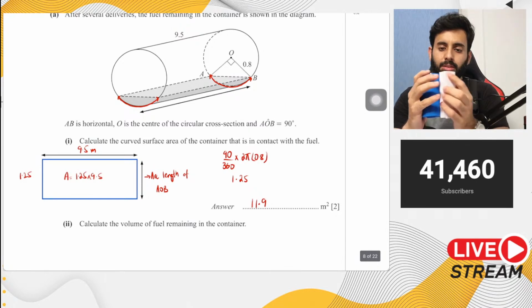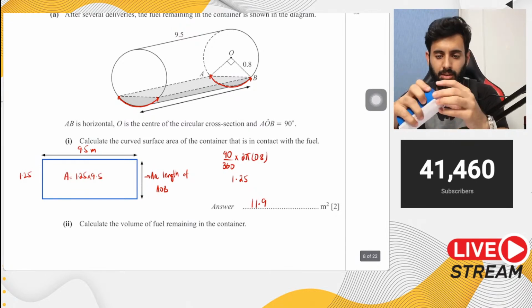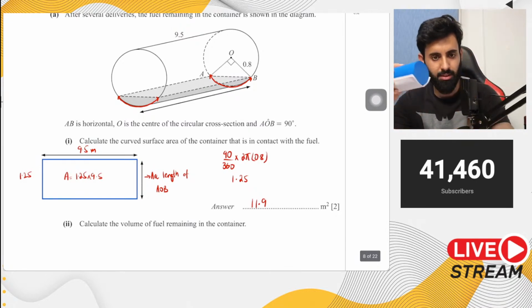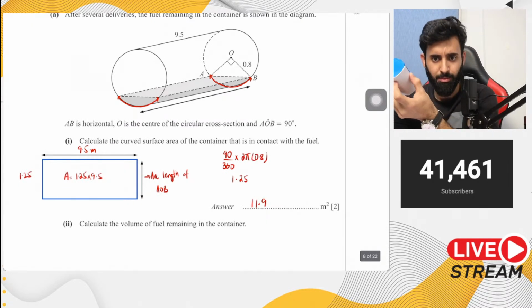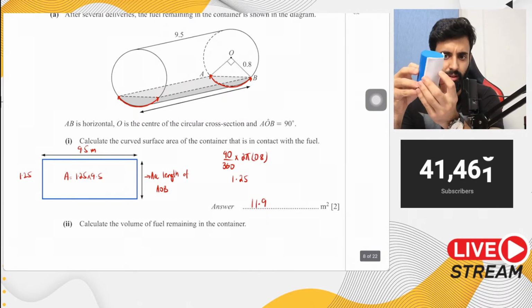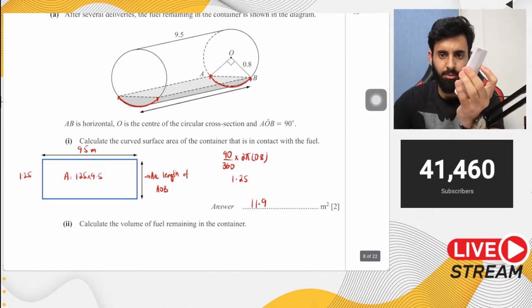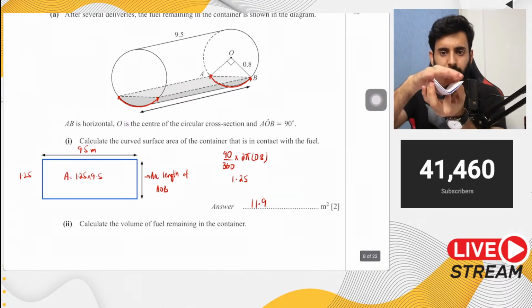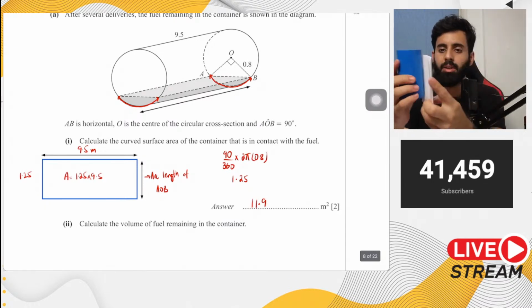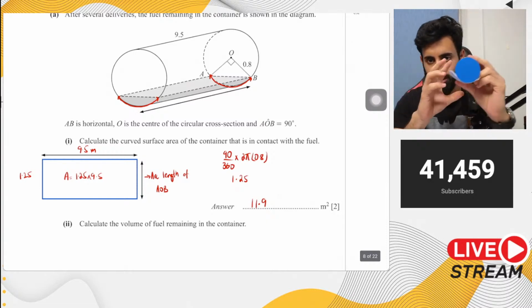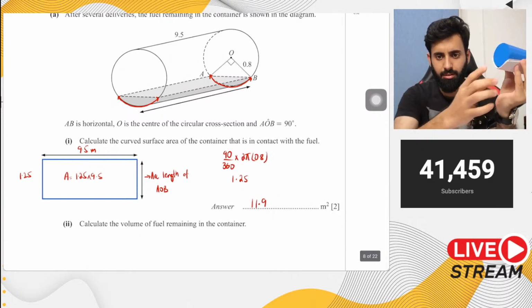Okay, so here it is. So imagine this. This is the curved surface area that is in contact with the water. Okay, this paper. Now take a good look at this. First of all, understand this, that right now it's curved, but if I flatten it out, what do you get? You get a rectangle. Number two, let's have a look at the dimensions of this rectangle. I'll hold it here so you guys can see it.